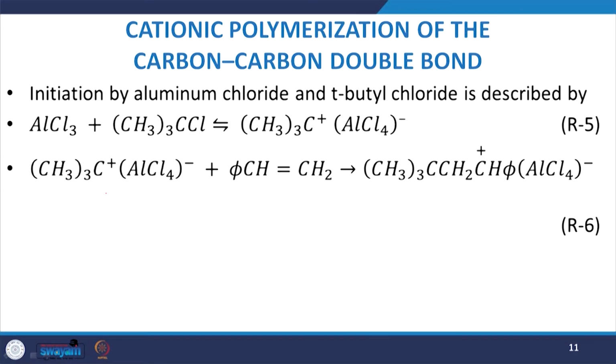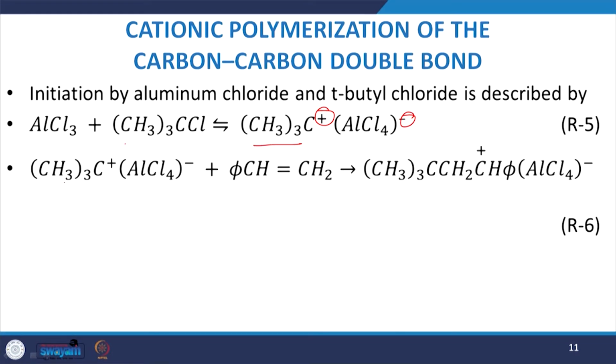Now, initiation by aluminum chloride and tertiary butyl chloride is usually described by this reaction: AlCl3 plus (CH3)3CCl gives (CH3)3C+ AlCl4-.